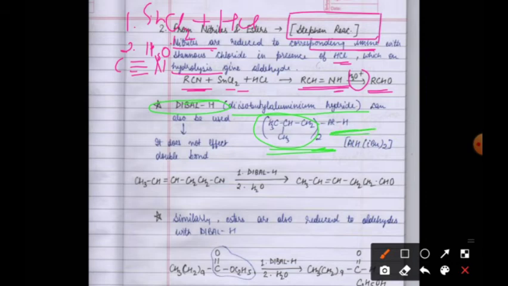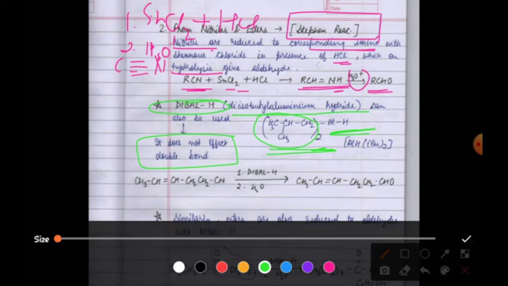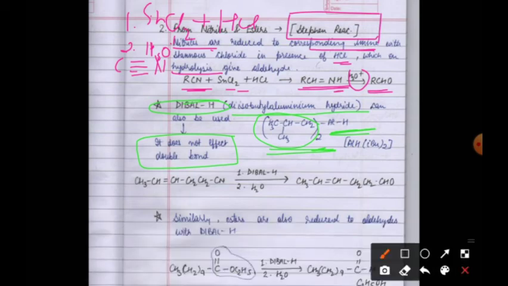The speciality here is that it does not affect a double bond. If there is a double bond in the reactant, DIBAL-H will have no effect on it. This is the same case as we studied for PCC, so you need to remember this.